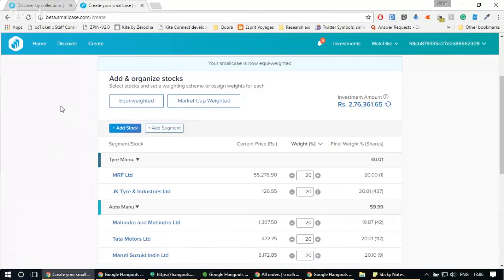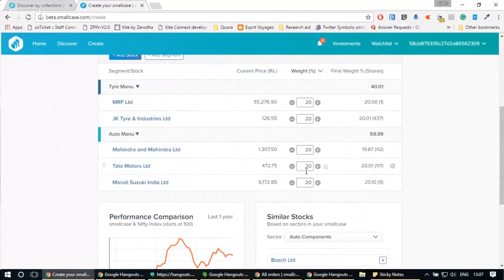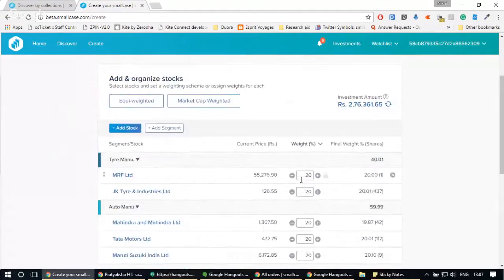If I select an equi-weighted scheme, now I can see that weights for all the stocks in my small case has been set to 20. So there are five stocks. The maximum weight can be 100 of all the stocks combined together, and it has been allocated equally into every stock. Now, what is meant by equated scheme is that however much money you would decide to invest, equal portion of that money would go into every stock.